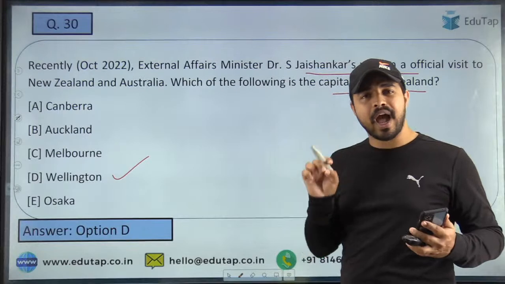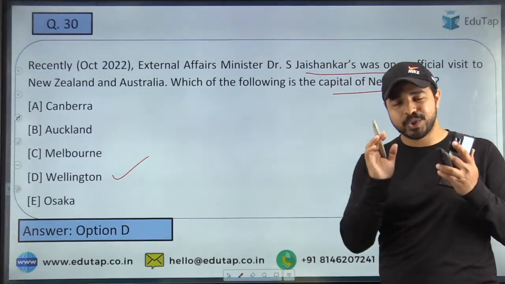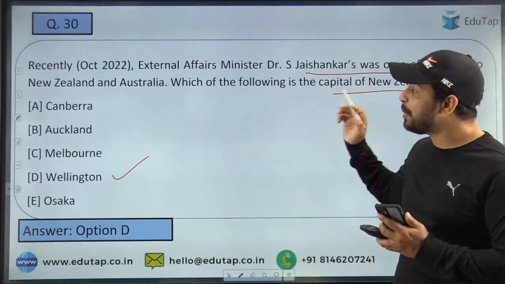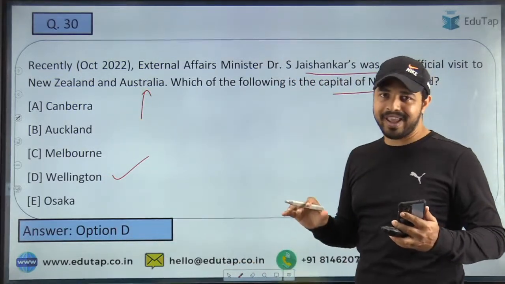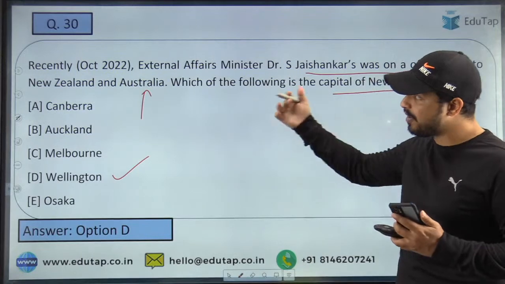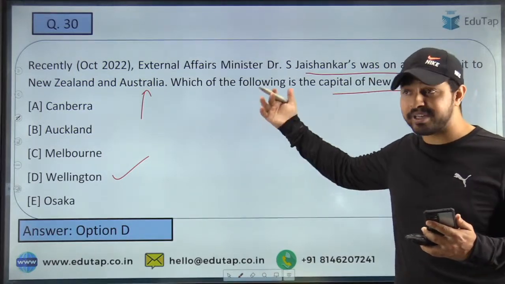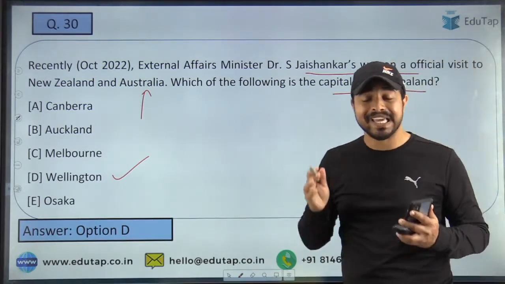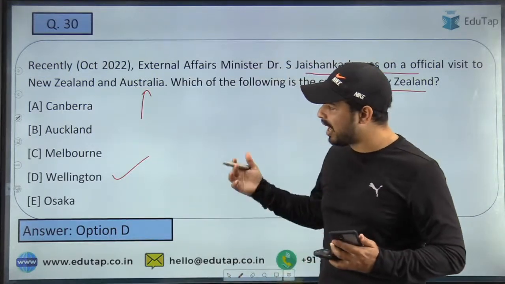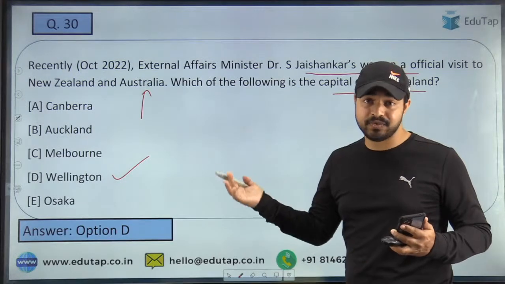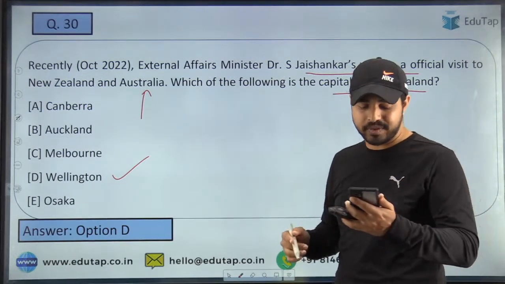तो यहाँ पर आपने एक क्वेश्चन का आंसर दिया कि न्यूजीलैंड की कैपिटल है वेलिंगटन. Can anybody tell me that what is the capital of Australia? ऑस्ट्रेलिया की कैपिटल क्या है? See, as here I have made a question on the New Zealand, but a question can come on the Australia. So quickly tell me कि ऑस्ट्रेलिया की कैपिटल क्या है? Is it Canberra, Auckland, Melbourne or Osaka? So here these four options are being given. Quickly tell me what is the right answer.